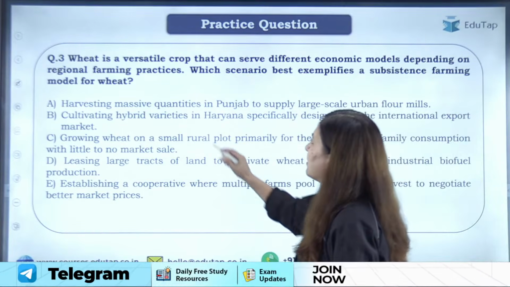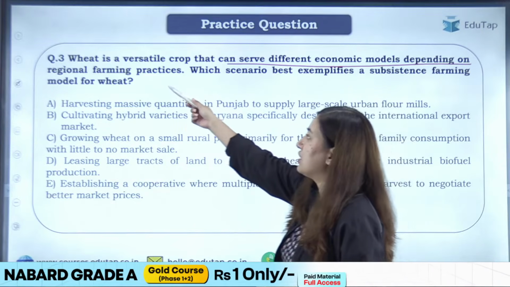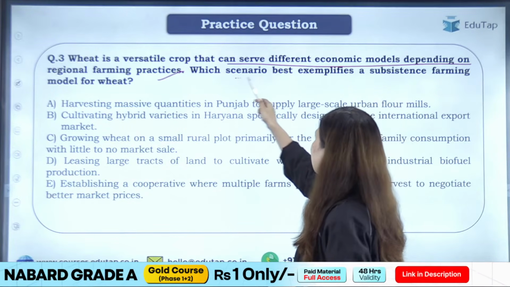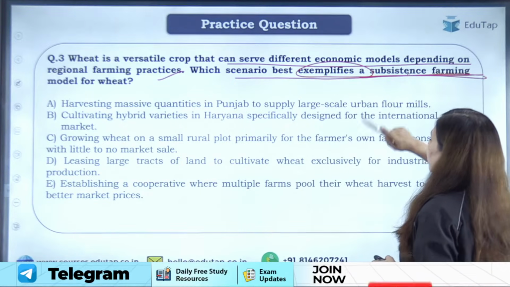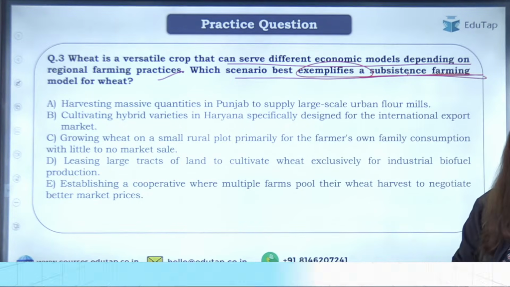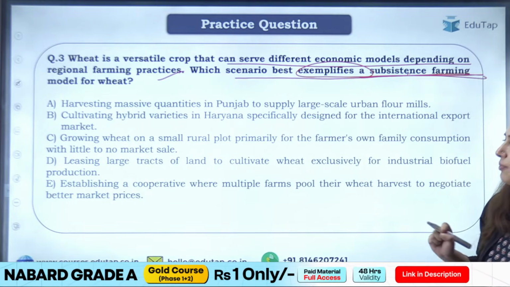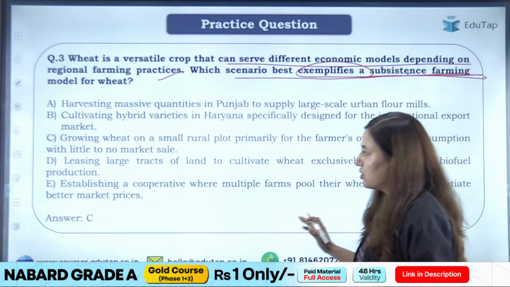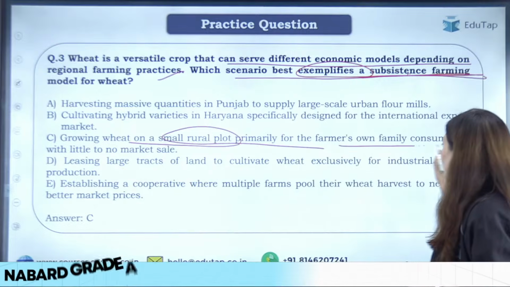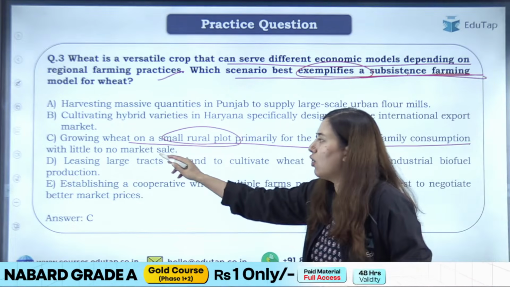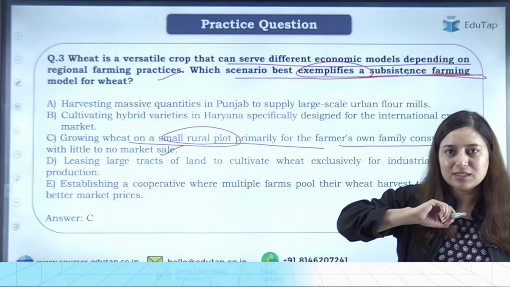It says wheat is a versatile crop that can serve different economic models depending on regional farming practice, right? Which scenario best exemplifies subsistence farming? So when it is asked like, in which scenario does this best look like a subsistence farming model, I think the answer here will be option C, growing wheat on a rural plot primarily for farmer's own family consumption with little or no market sale. Okay, because that is the meaning of subsistence purpose.